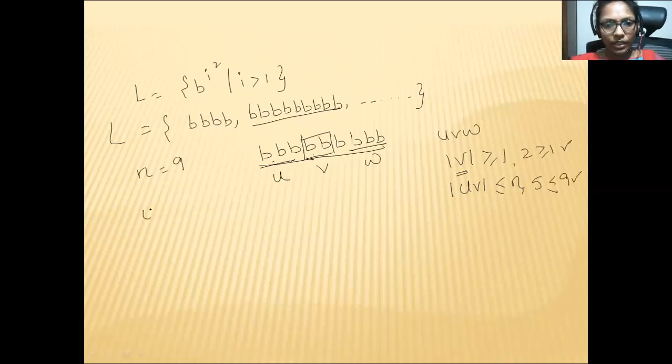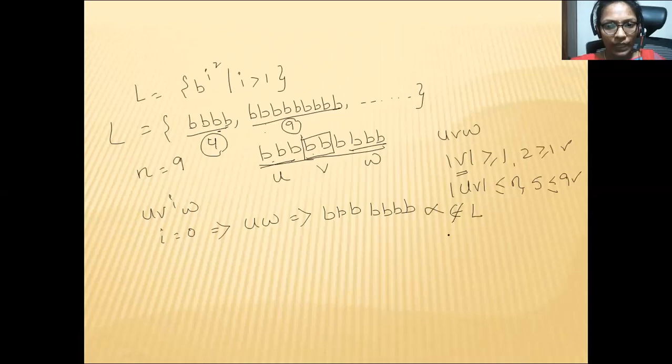So now we'll check u v^i w. Consider i value as 0. If I substitute i as 0, what will you get? uw. How many b's will you get? u followed by w. So u is 3 b's, w is 7 b's. So do I get 7 b's in my language? See here, it starts with 4 b's, the next one is 9 b's. In between we don't have any strings. That means a string of 7 b's does not belong to your language.